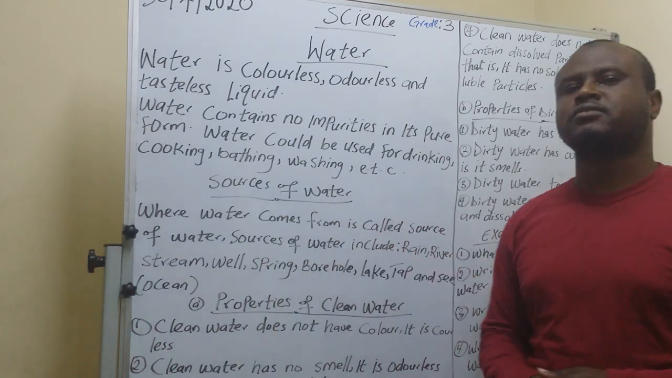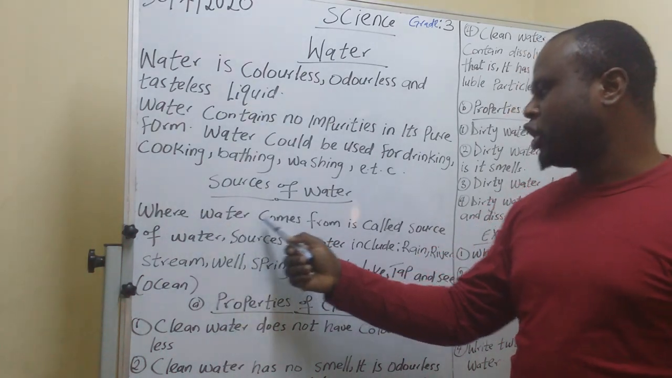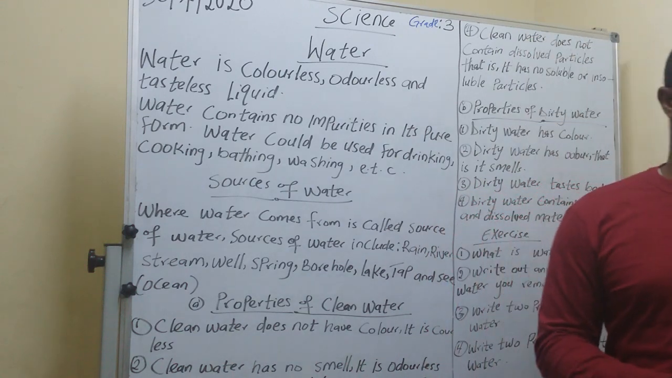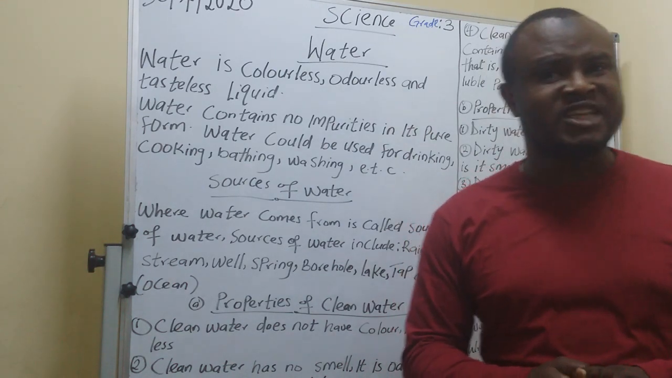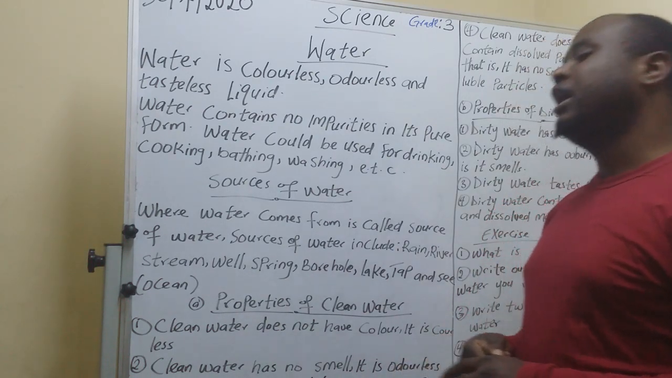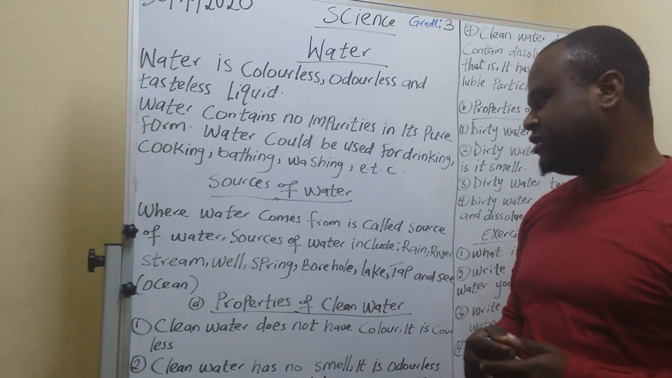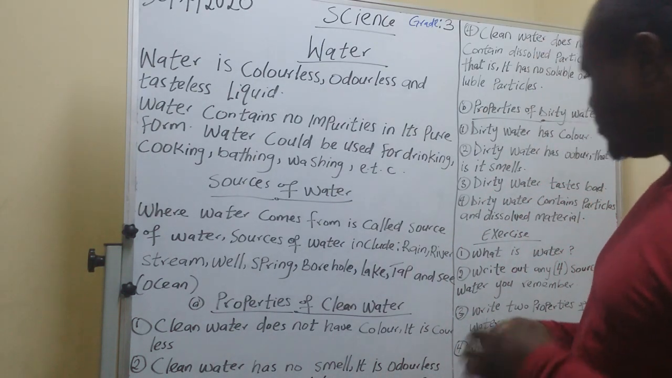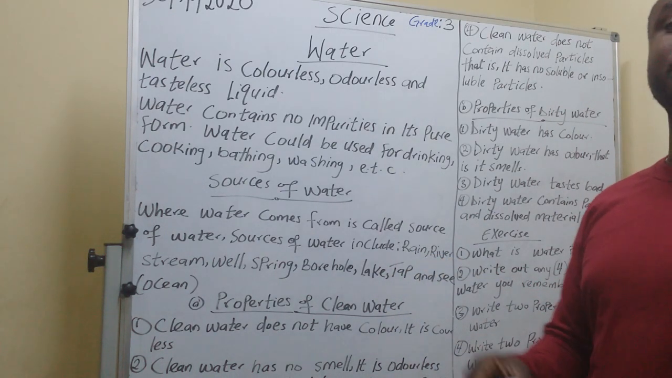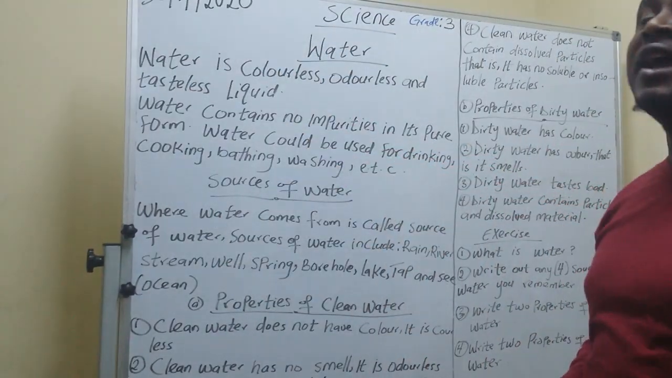Sources of water. Okay? Where water comes from is called the sources of water. Where can we get water? We have various sources of water. Sources of water include rain. The water falling from the sky is called rain. So we can get water from the sky, coming down.